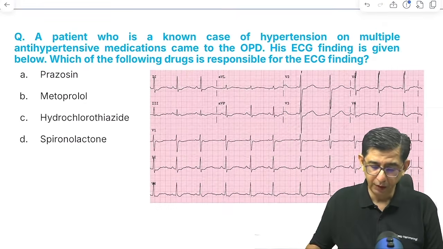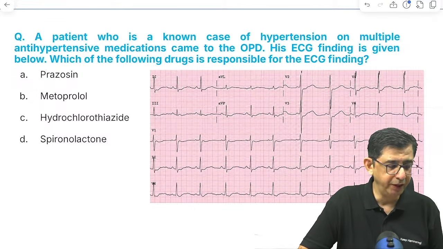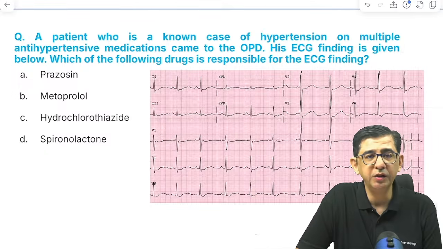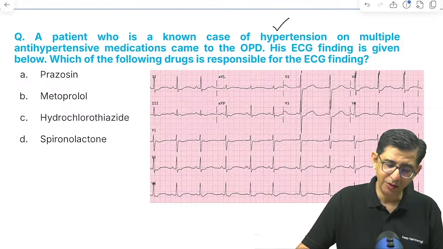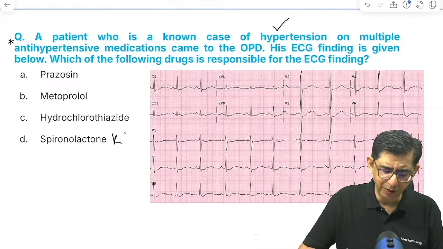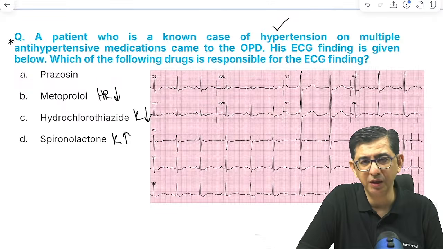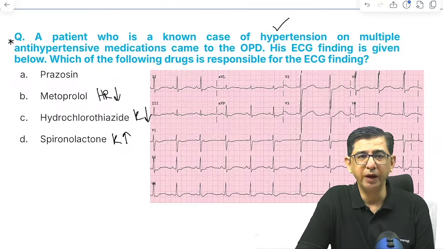Okay. Next is the patient who's on hypertension and is on multiple antihypertensive medications, came to the OPD and the ECG finding is given below. So very smartly designed question. Hypertension का patient है, उसको BP की दवाई चल रही है. तो basically मैं बोल देता हूँ, spironolactone जो होता है वो hyperkalemia करता है, ये hypokalemia करेगा, ये bradycardia करेगा, और prazosin alpha selective blocker है, तो as such उसमें कोई ज़्यादा changes आने नहीं वाले हैं. तो bradycardia तो है नहीं.